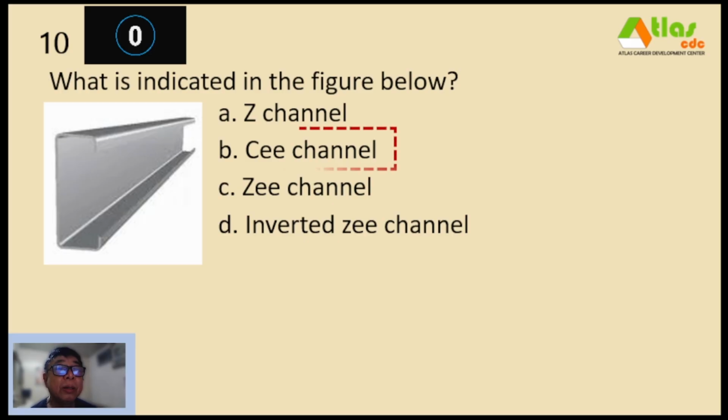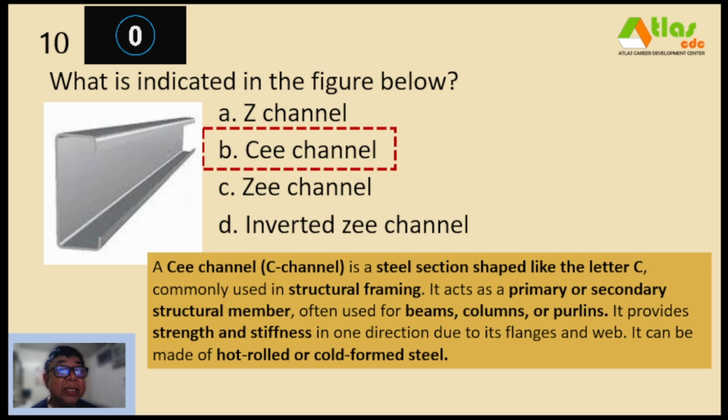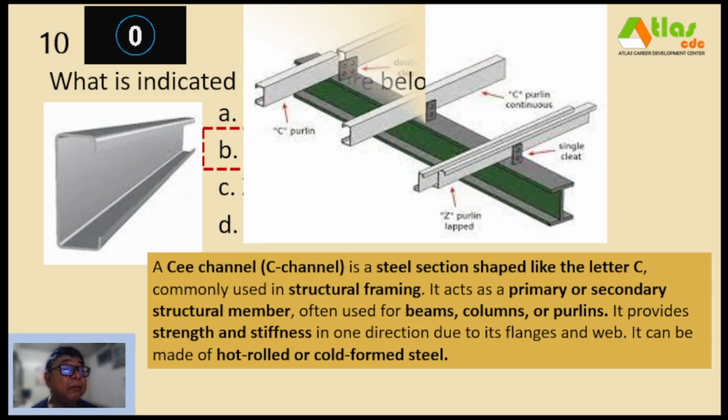And our correct answer is letter B, C channel. So a C channel is a steel section shaped like the letter C, commonly used in structural framing. It acts as a primary or secondary structural member, often used for beams, columns, or purlins. It provides strength and stiffness in one direction due to its flanges and web. It can be made of hot-rolled or cold-formed steel. So ito yung ating ginagamit na C purlin.